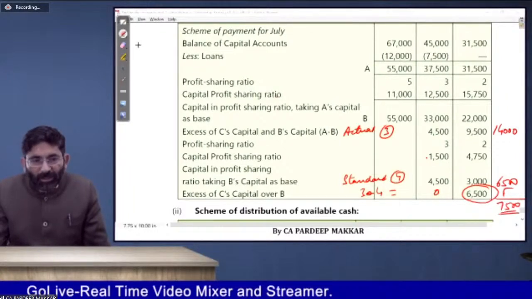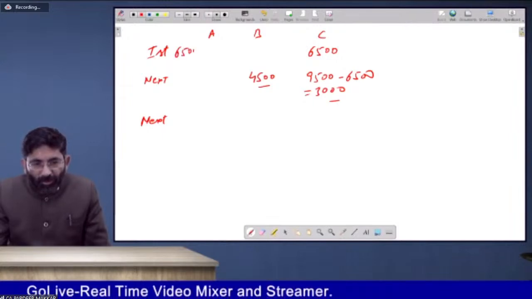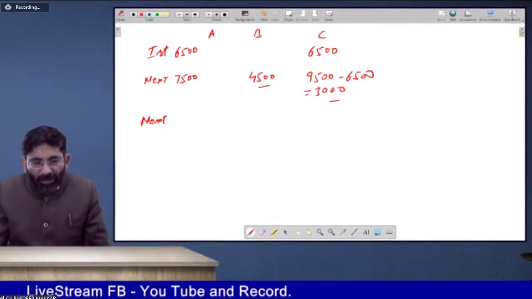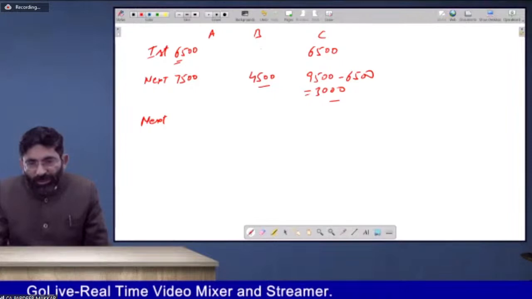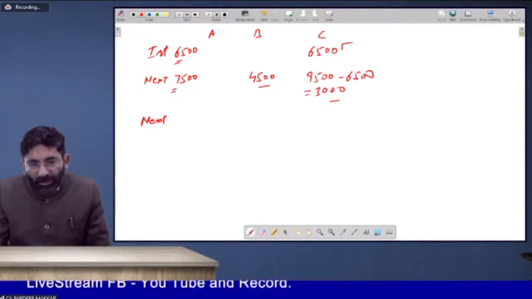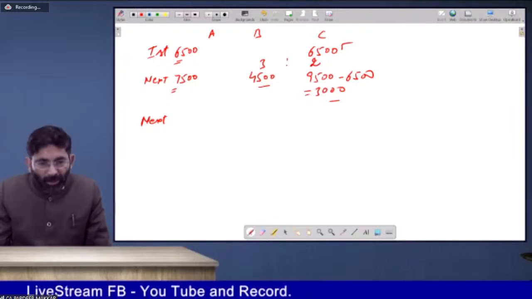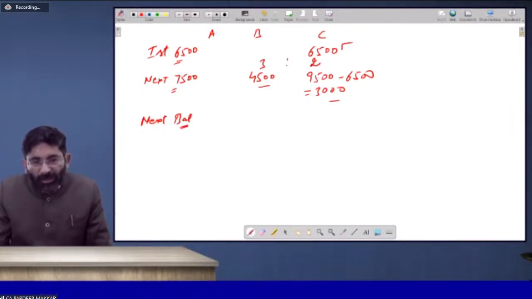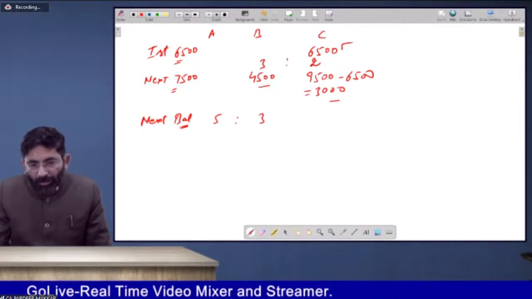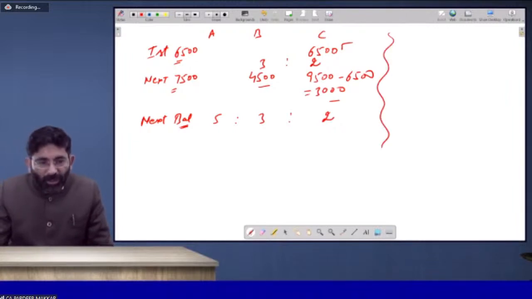So you can say that the first realization of 6,500 will be paid this way, then 7,500 will be paid this way. Up to 6,500 you will have to pay to C only. Then up to the next 7,500 you have to pay to B and C in their profit sharing ratio only, but A will not be paid anything. After that, whatever balance is with you will be paid to A, B and C in profit sharing ratio 5:3:2. This is the highest relative capital fundamental concept.